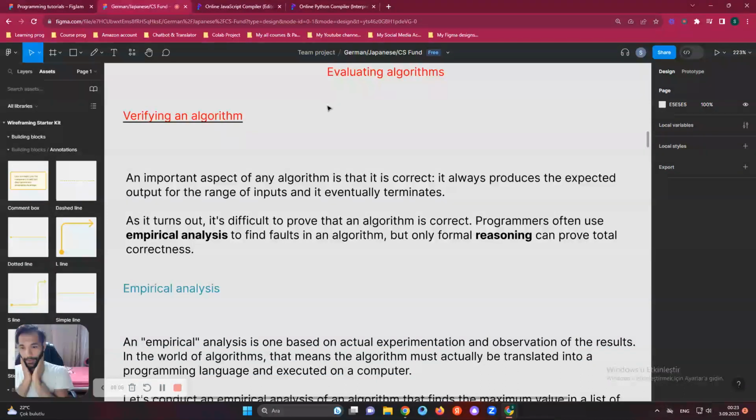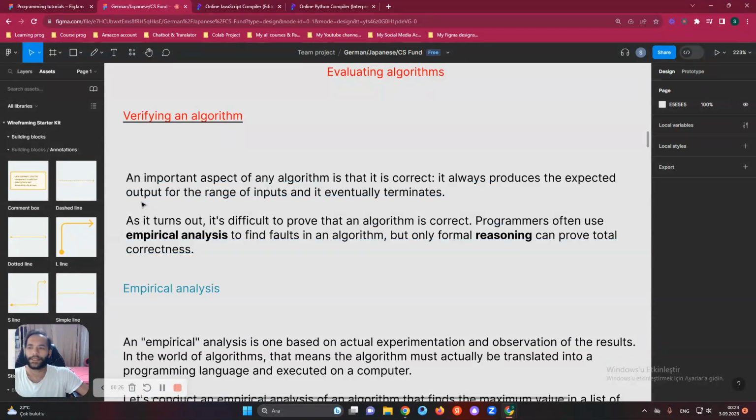Recently we made a video about the building blocks of algorithms, and it has already been like 3 months or 2 months, I'm not sure. Let's get started. Don't forget the topics. So we will continue with evaluating algorithms, and the subtopic will be verifying an algorithm.